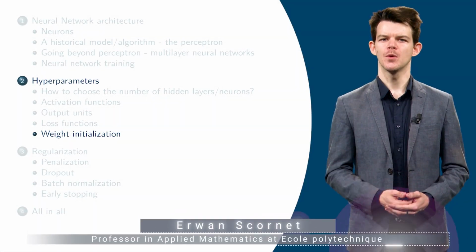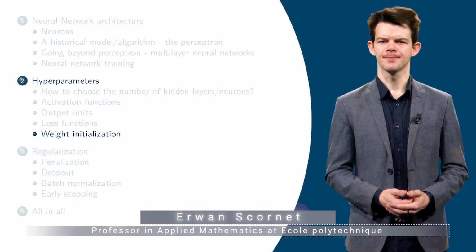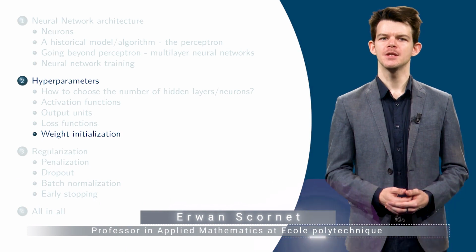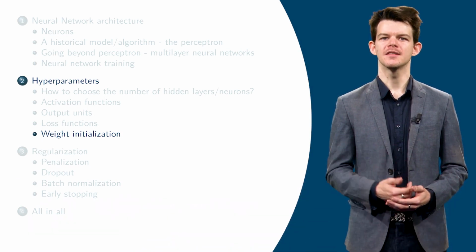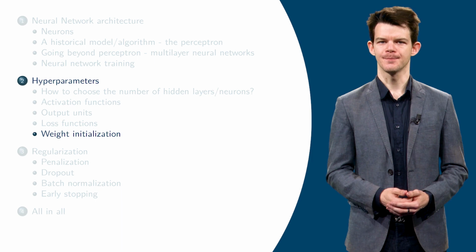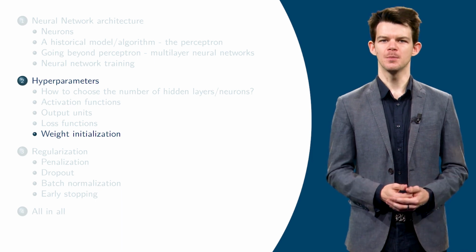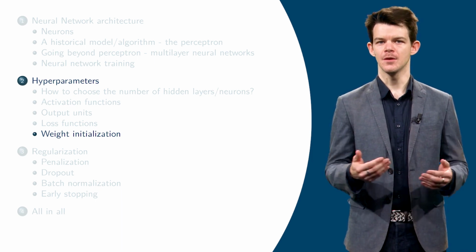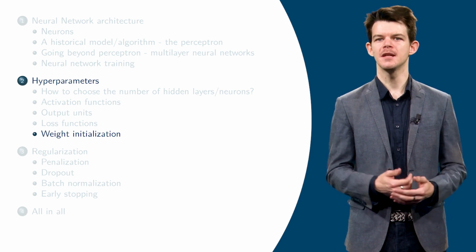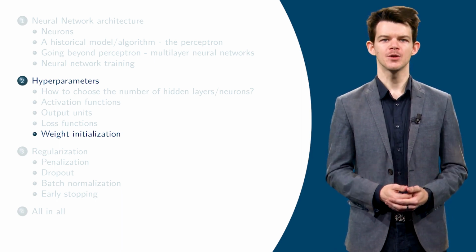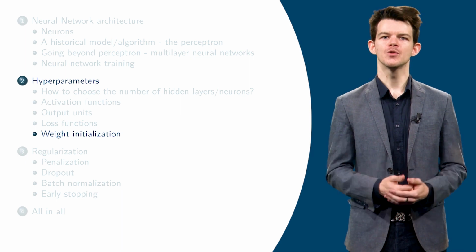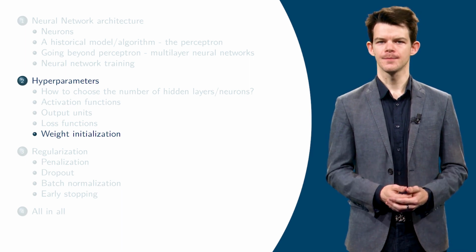Once the structure of the network is fixed, we need to train it. To do so, we have seen that we need to define a loss to be used inside the gradient-based optimization algorithm. We also need to specify a starting point for our descent algorithm, that is, an initial set of values for the weights and biases, i.e. the parameters of the network. Let us look into the weight bias initialization.